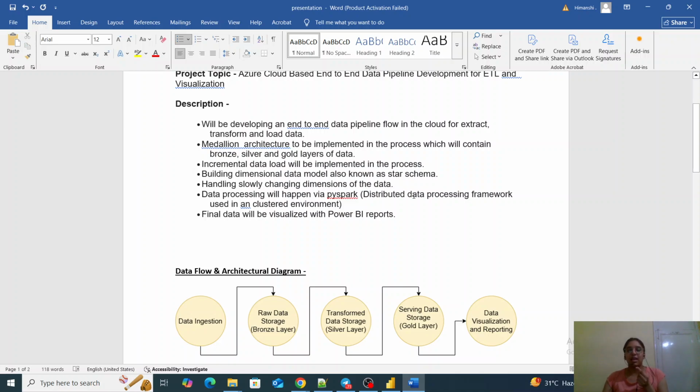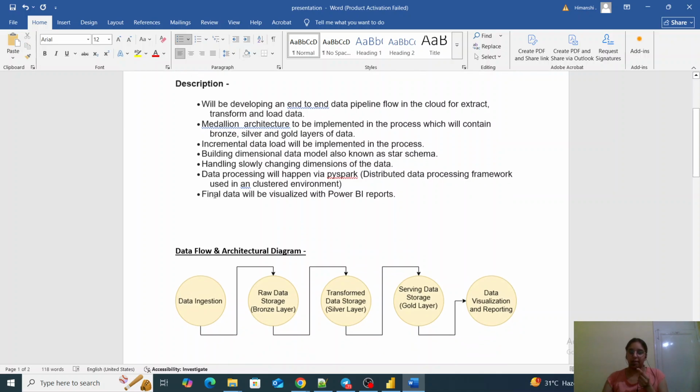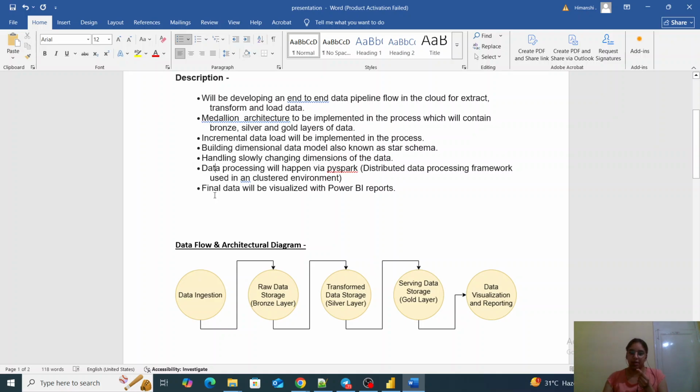Also, if there is an update to an older record, that will also be captured and updated accordingly throughout our process. So that is handling the slowly changing dimensions of the data. Whatever the changes are, they will be captured accordingly with the incremental load and adjusted.